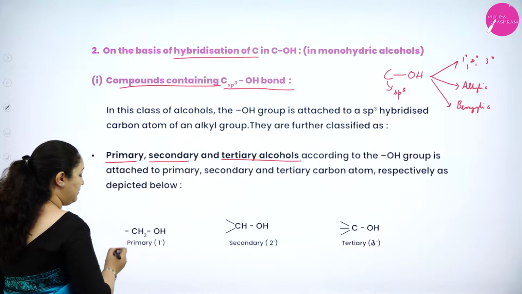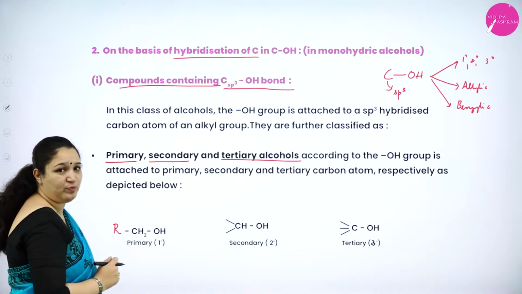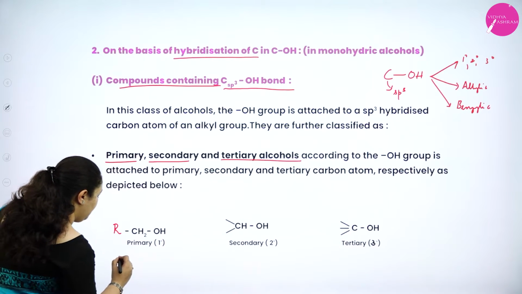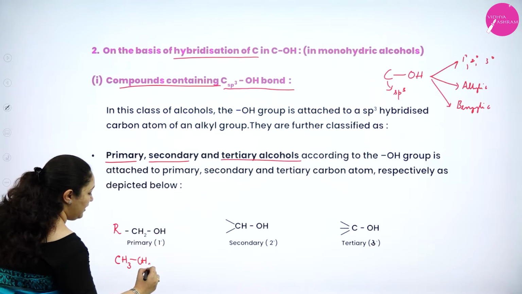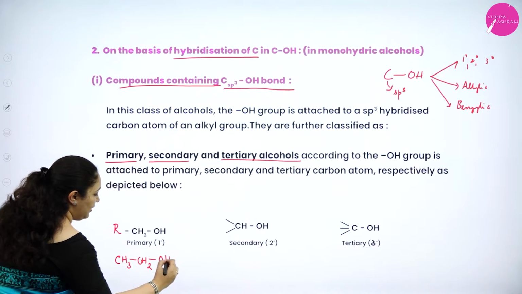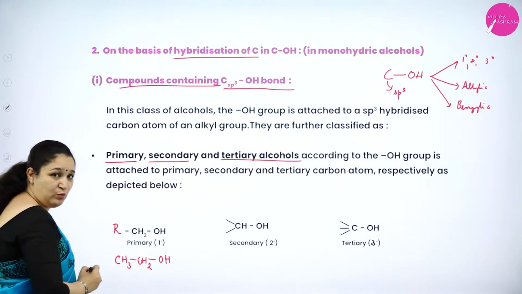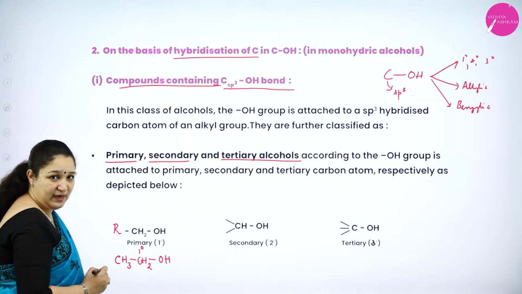That means this carbon atom can have one more carbon neighbor, that is, some R group can be present. For example, CH3CH2OH. Now this OH group is attached to a carbon atom which has one more carbon neighbor. So this is a primary carbon atom.